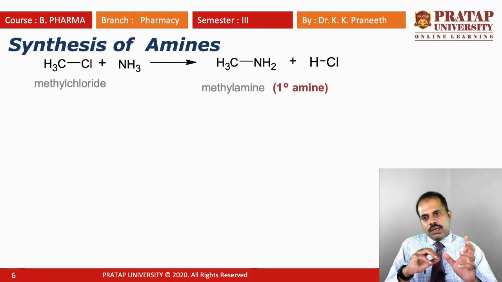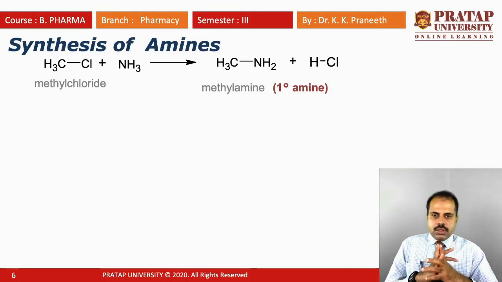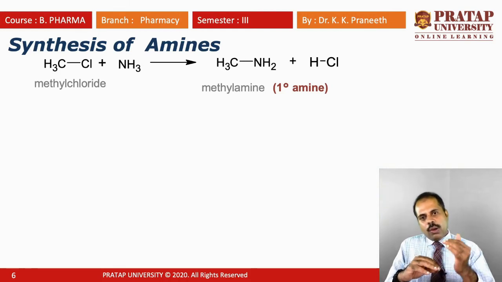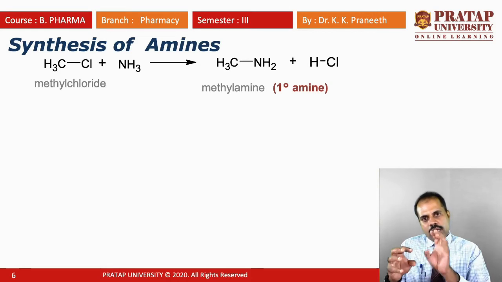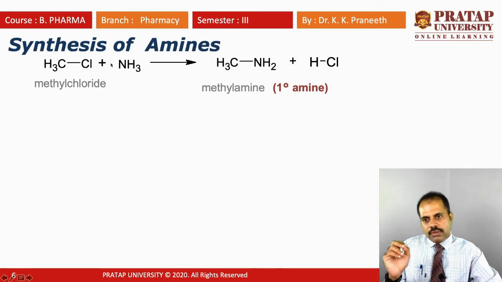So how to prepare amines? We already know it is a derivative of ammonia. That means the synthesis should start from ammonia, right? It has to be produced from ammonia. So we put ammonia here as a starting material, and this is the common reactant, methyl chloride. So we start with methyl chloride plus ammonia.